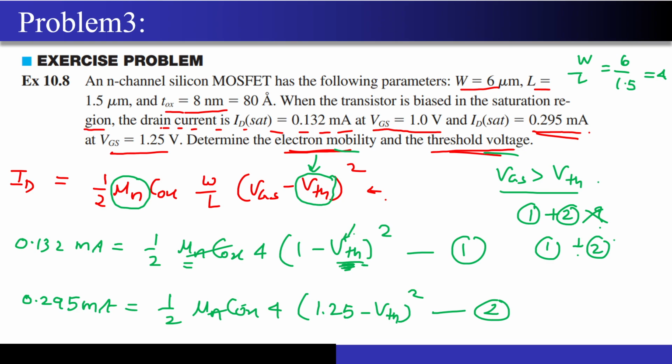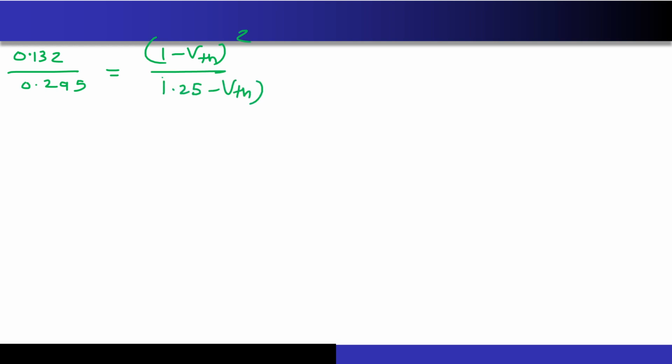Now let's try to solve these equations. Okay, so now divide 1 by 2. So this is what we will be following. Okay, 1 division by 2. So if I divide both of them, then what will I get? 0.132 divided by 0.295, because milliampere will get cancelled out, right? Then on the top I have what? (1 minus VTH) the whole square, and on the bottom I have what? (1.25 minus VTH) the whole square.